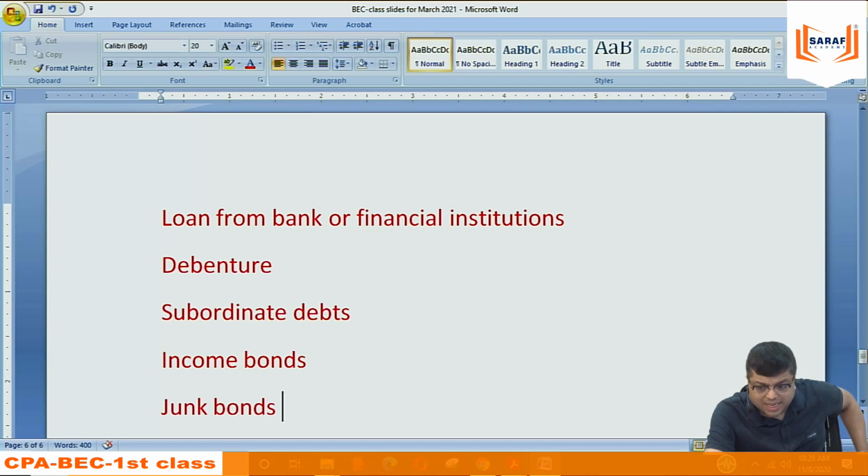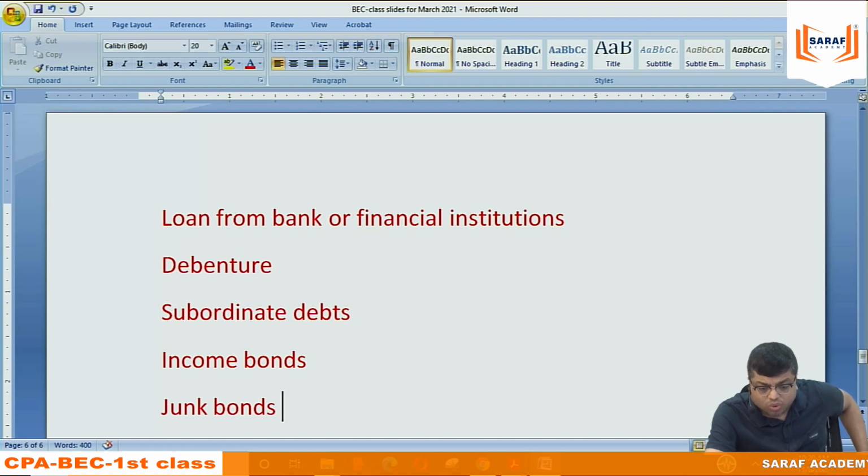Subordinate debt. Subordinate debt means in case of liquidation, in case of any problem, first of all, the company will be paying all their liabilities. Creditors, debentures, loan from bank, suppliers, anybody. Before paying to the shareholder, the subordinate debt holders will be paid. So subordinate debt holders are slightly at a lower level at the time of risk.